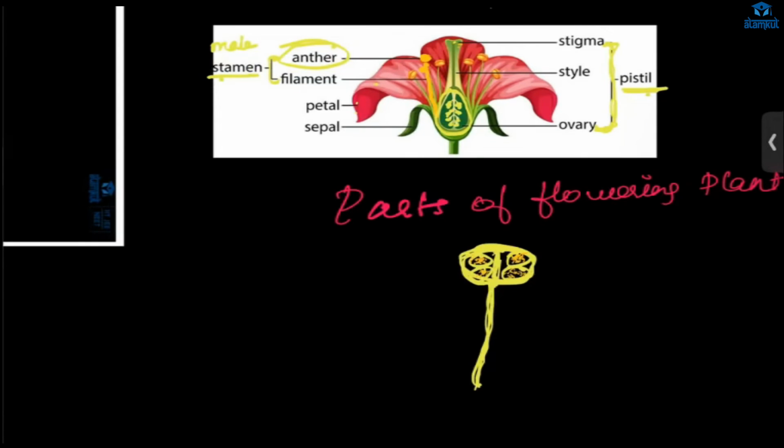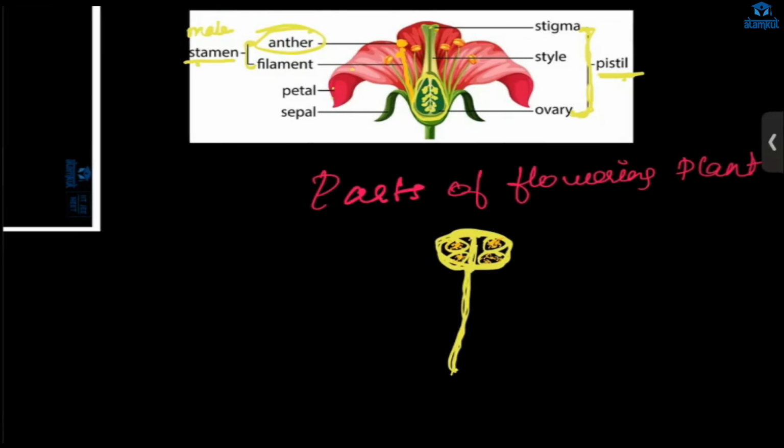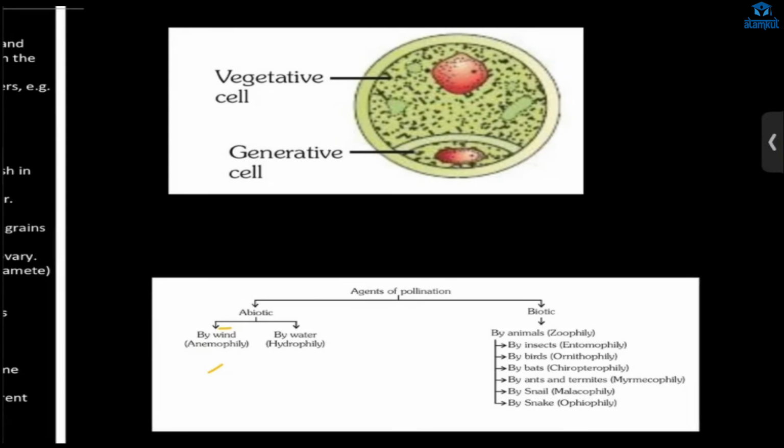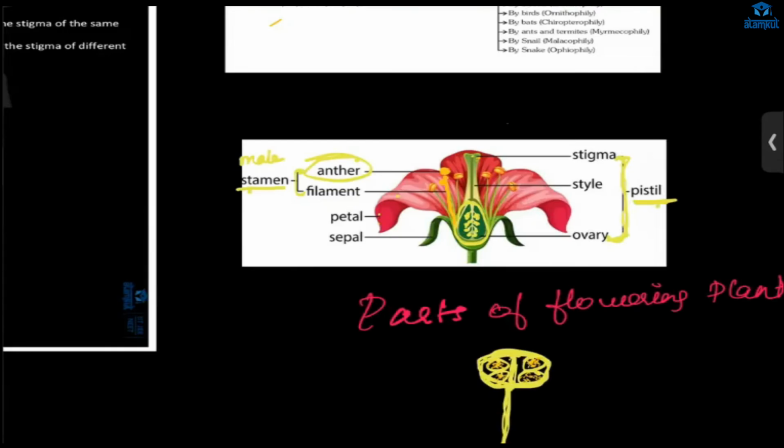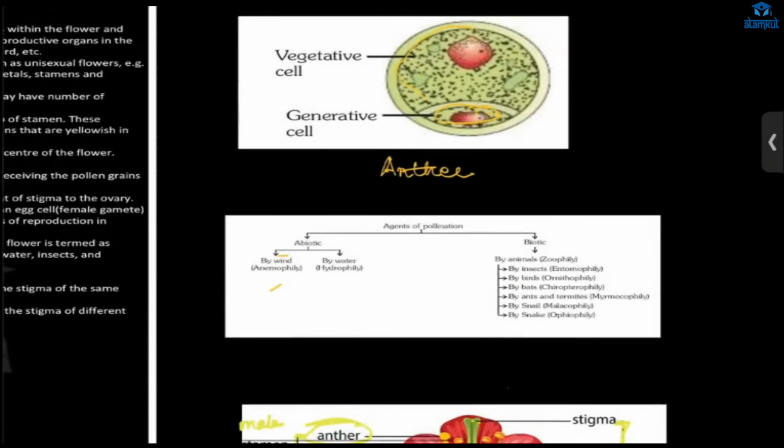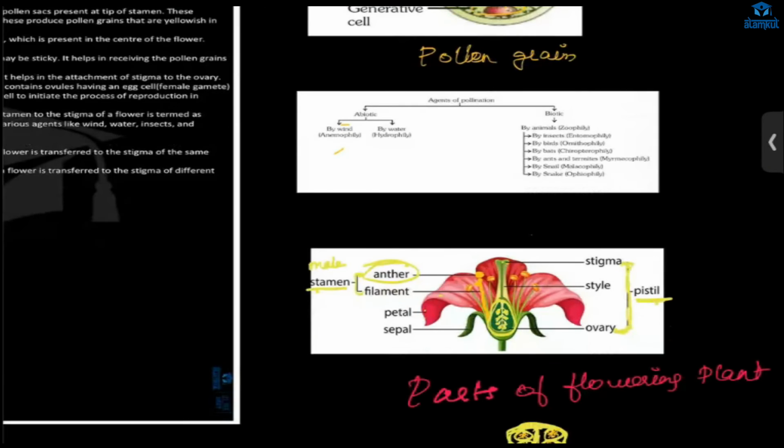Understood till here? And this is our anther. We have a vegetative cell and a generative cell. What does the vegetative cell do? It provides nutrition to the generative cell. Generative cells have the male gametes. This is the inside of the pollen grain, sorry, not anther. Understood? Next, what will happen?